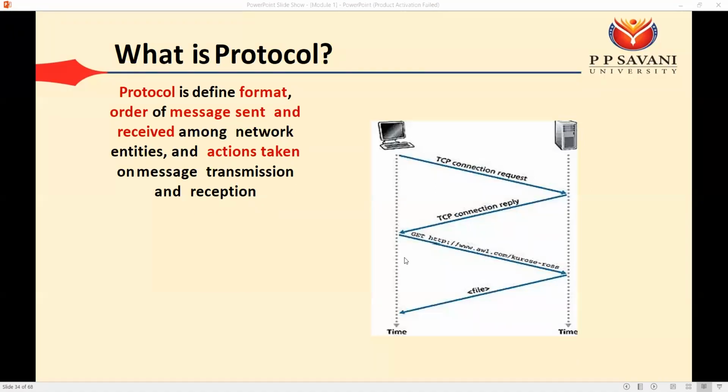Then we have seen the types of topologies: mesh, star, bus, ring, tree, hybrid. Then we have seen the types of network: LAN, WAN, MAN. Then we have seen the switching: circuit switching and packet switching.